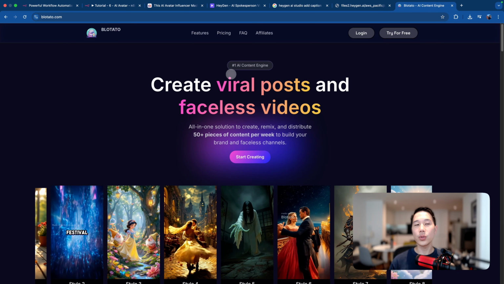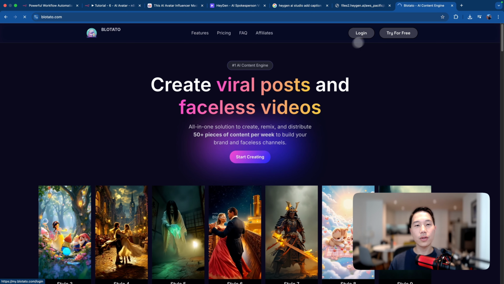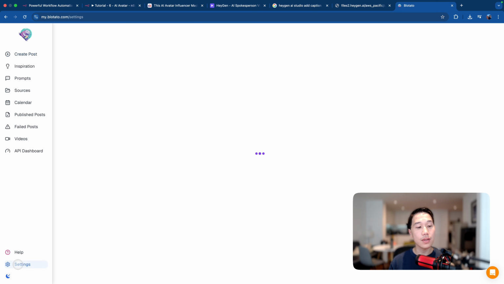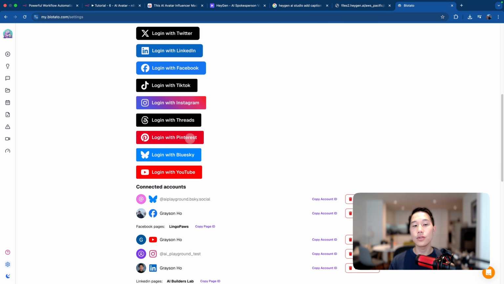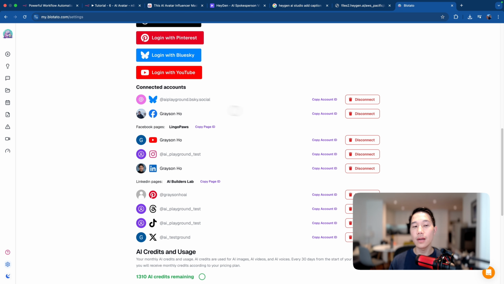Alright, to get started, the first thing you need to do is obtain a Blotato account by signing up. Once you have logged in, you should be able to see the settings page by going to the settings tab, like so. Then you'll be able to configure your social media accounts and connect them through Blotato. After doing that, you will be able to copy a bunch of account IDs like here. I've connected all my social media accounts.